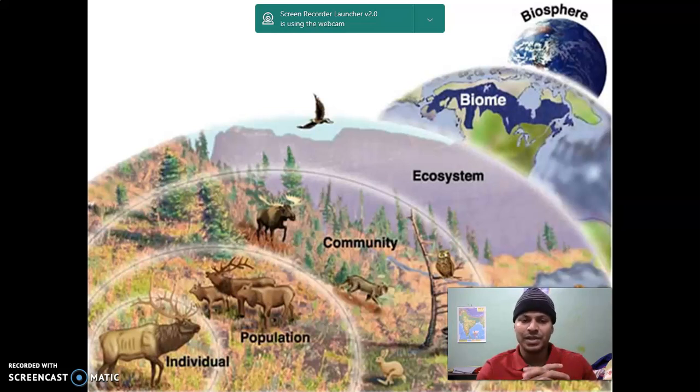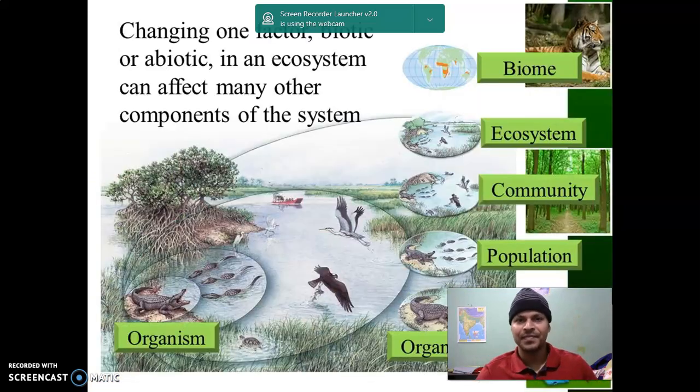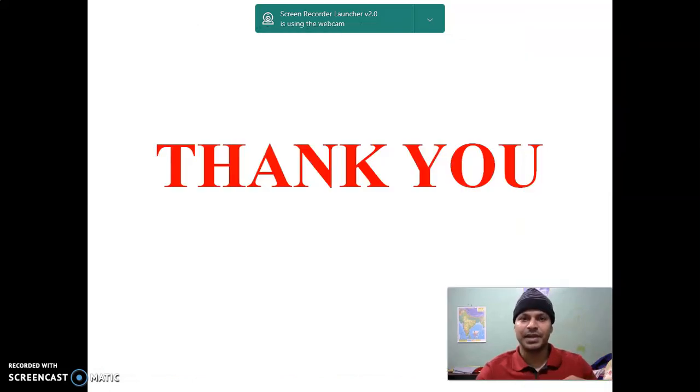Many individuals combine to become a population, many populations form a community, many communities make an ecosystem, many ecosystems form a biome, and many biomes make up the biosphere, which is the living part of the earth. Here is a picture of how the gradation increases at each level, and another example showing organism, population, community, ecosystem, and biome.